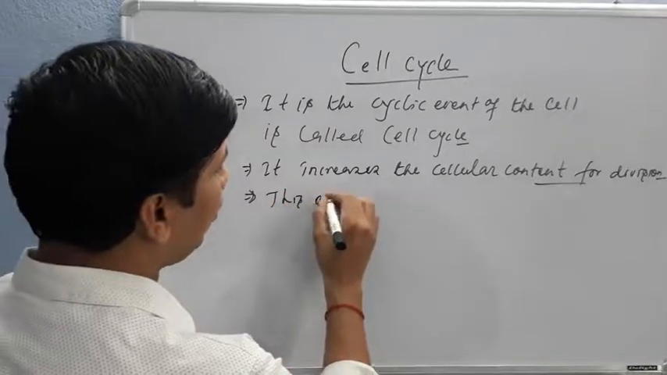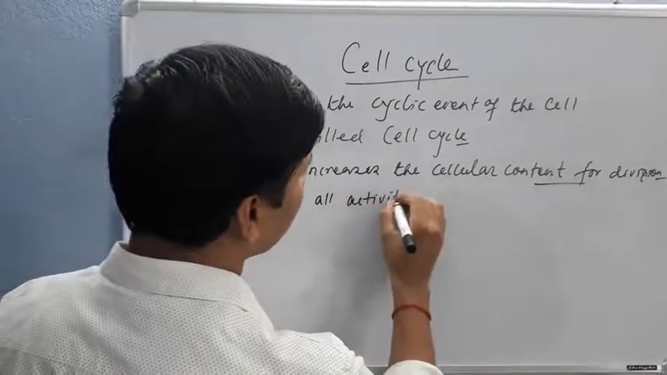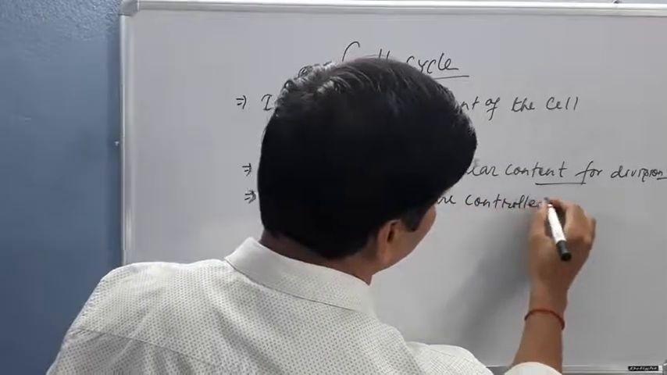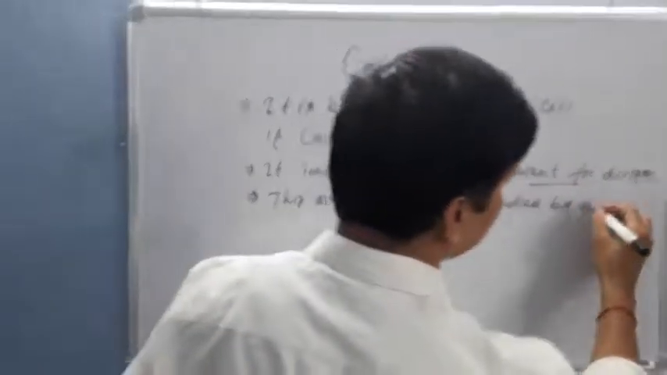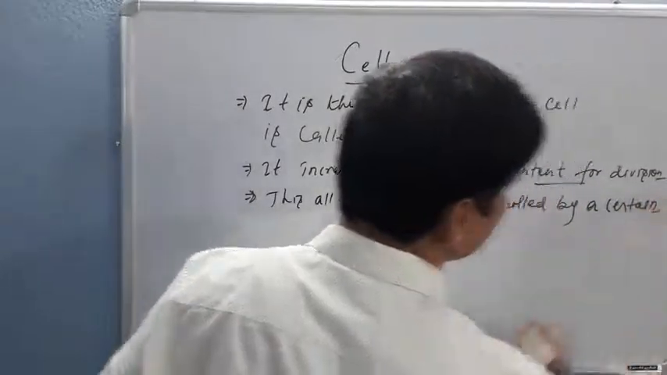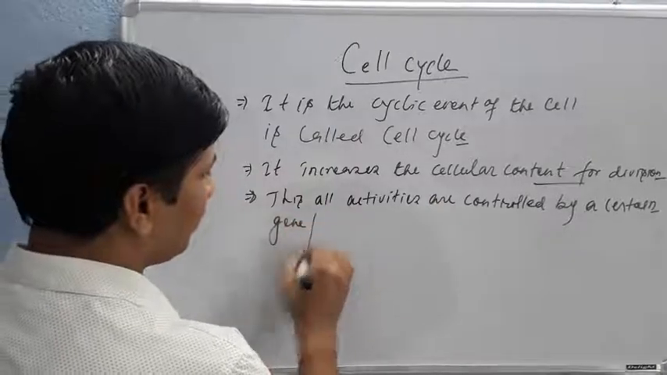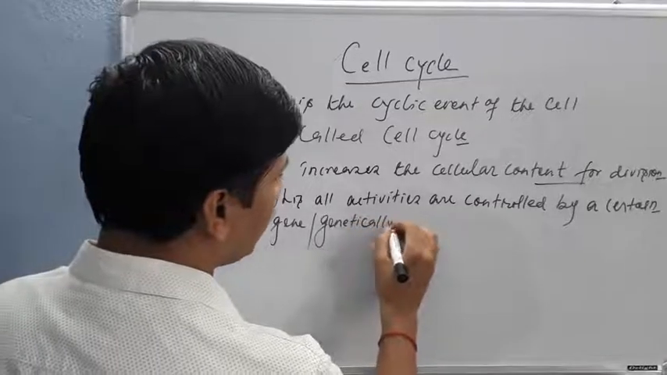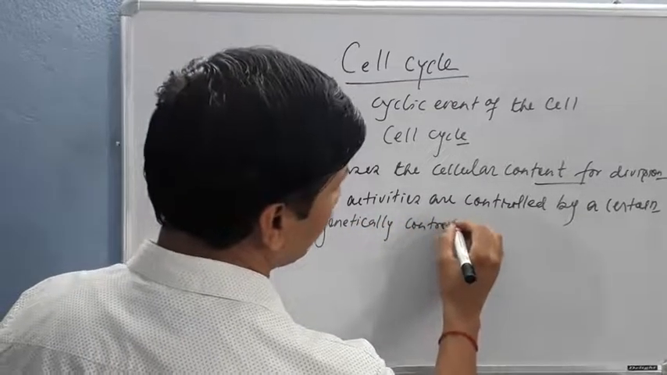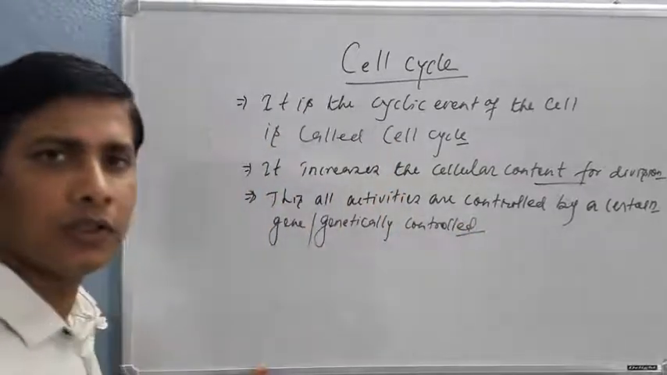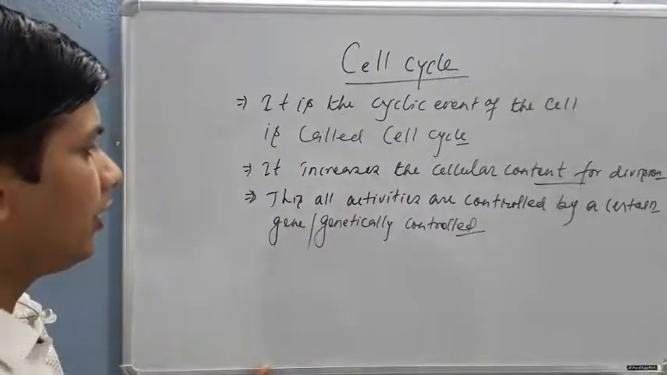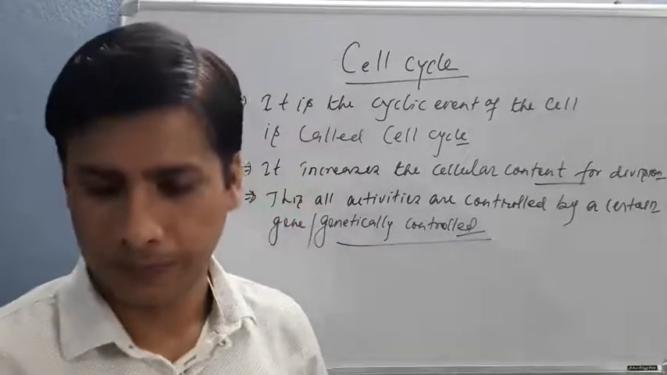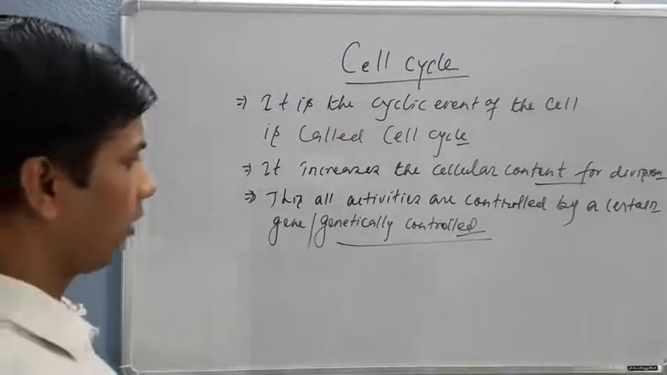These activities are controlled by a certain gene, that is, in a genetically controlled manner. It means the genes are responsible for controlling the activity of the cell. Such activities are called genetically controlled processes.